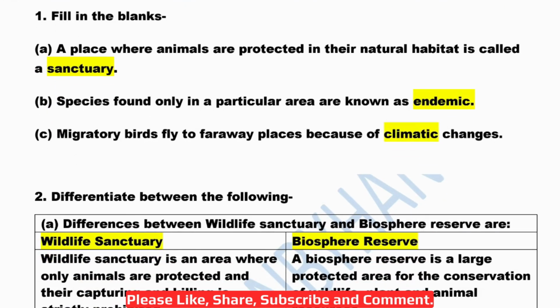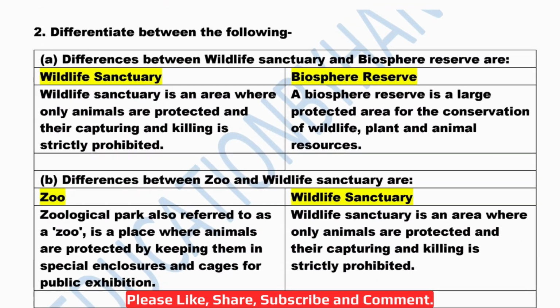Okay. Now, second question. Differentiate between the following. So, difference between wildlife sanctuary and biosphere reserve. So, what is a wildlife sanctuary? Wildlife sanctuary is an area where only animals are protected and the capturing and killing is strictly prohibited. Okay. And if we talk about the example, you can take the example of Lokchaw Wildlife Sanctuary. Okay. Then what is a biosphere reserve? A biosphere reserve is a large protected area for the conservation of wildlife, plant and animal resources. Okay. And the example is Great Nicobar Biosphere Reserve.